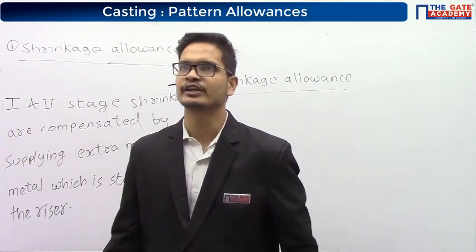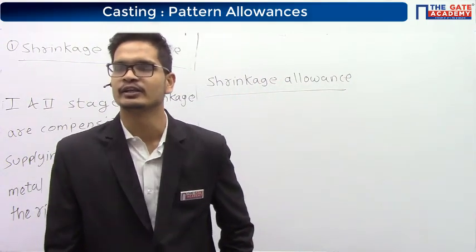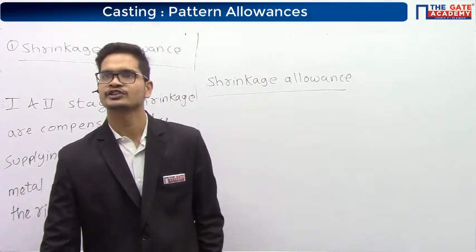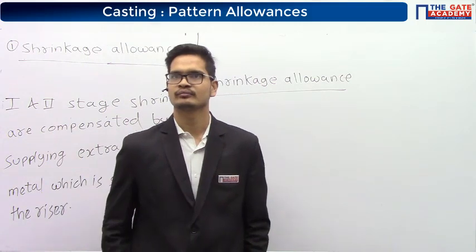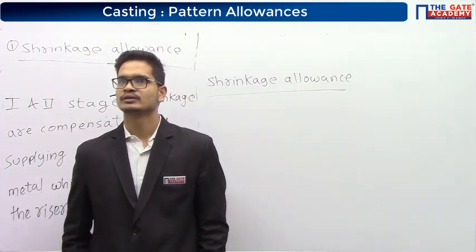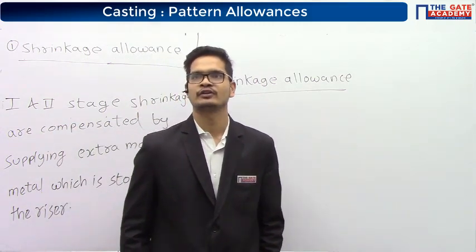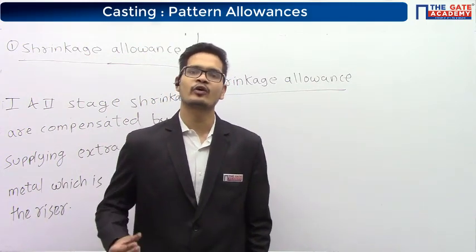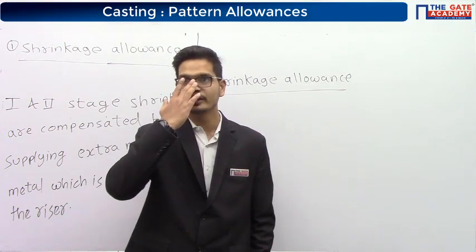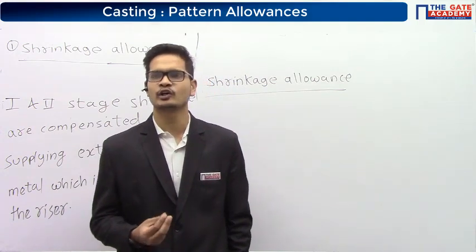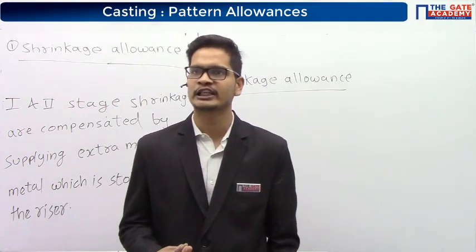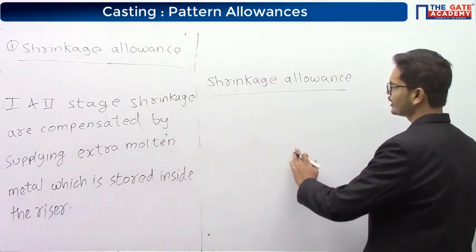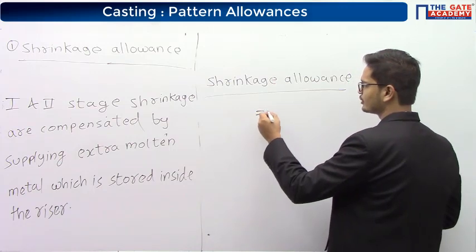You might have studied this in strength of materials. What is that coefficient called? Sania is saying thermal expansion. Very good. The expansion or contraction of a solid component depends upon a coefficient called the coefficient of thermal expansion. Similarly, shrinkage allowance will depend on the coefficient of thermal expansion.